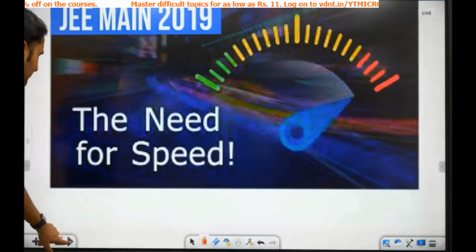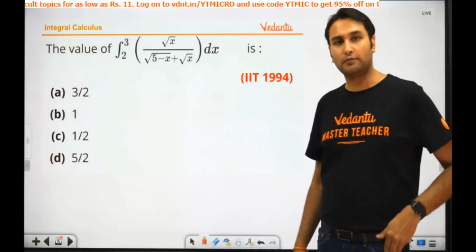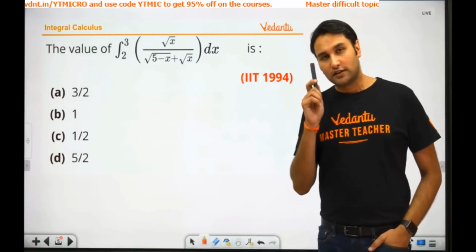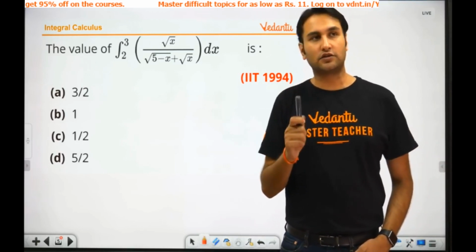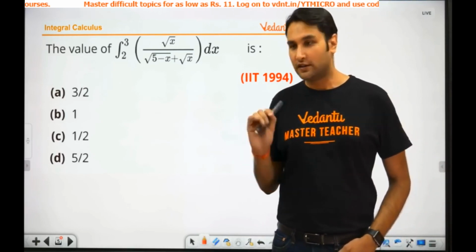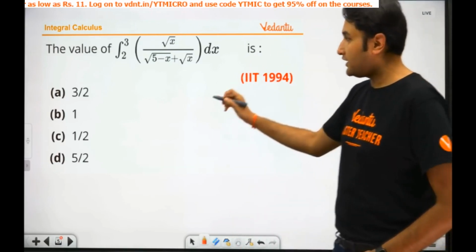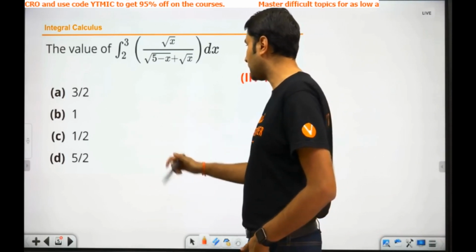Let us take a very simple problem to begin with. This is your IIT 1994 problem. Read it. Integration. The thing is, you should be able to solve it within 10 seconds, not more than that. Let's go. Look at the format very carefully. Ideally, this problem is the problem of King's property. So what is King's property, if you remember?